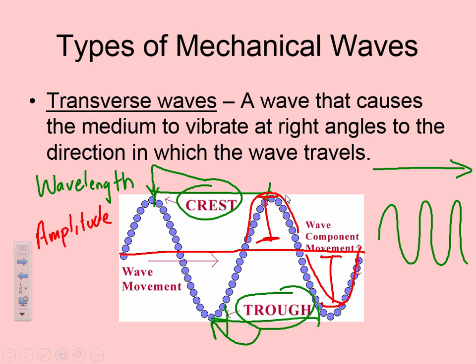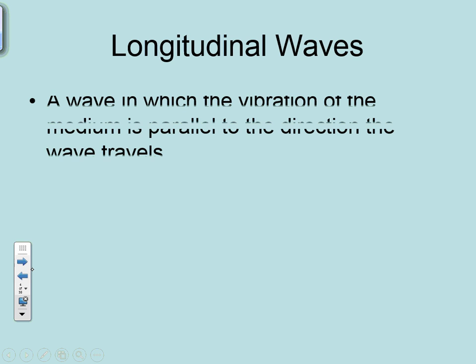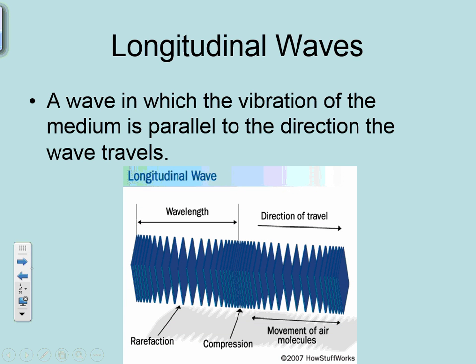So the first type of mechanical wave is transverse, and that's when it's going up and down in relation to the direction it's traveling. The second type of wave is longitudinal. In a longitudinal wave, the molecules are vibrating parallel.